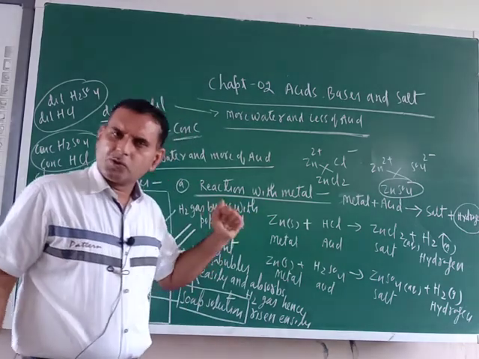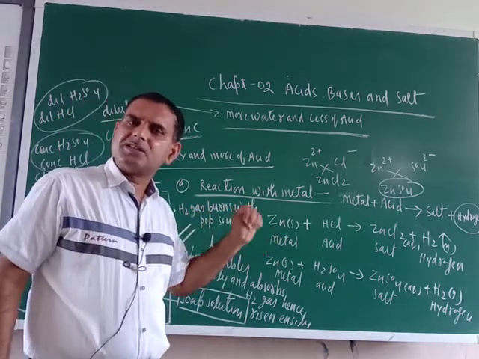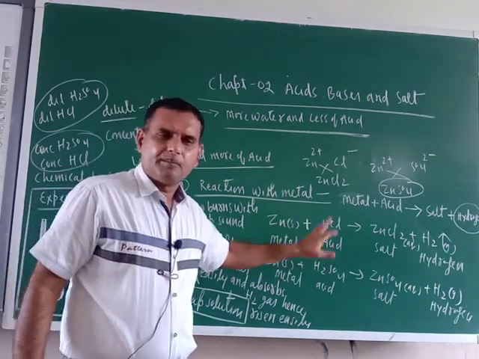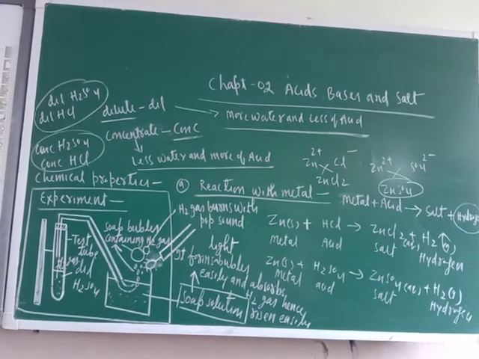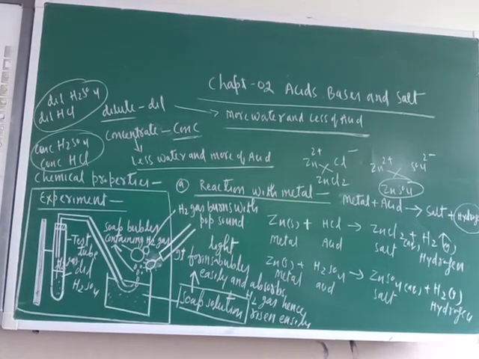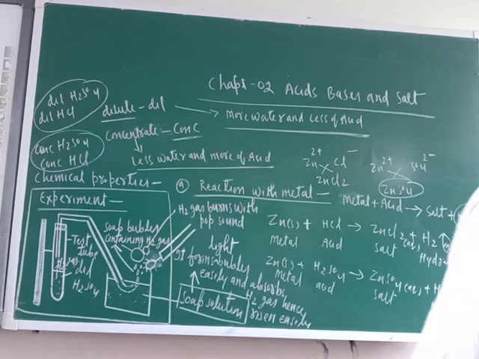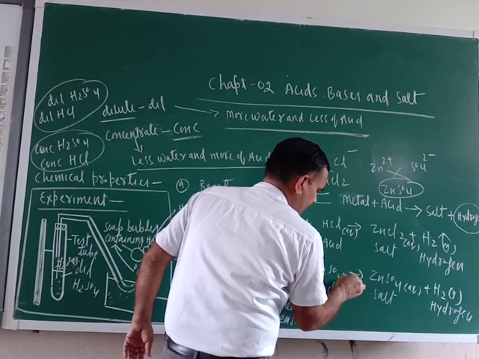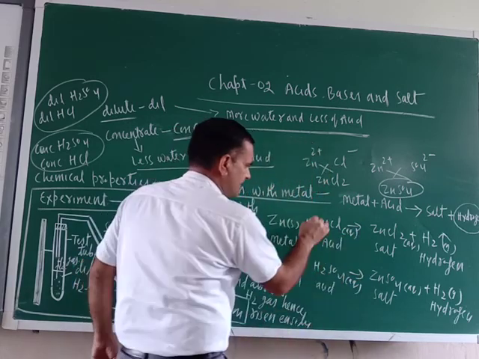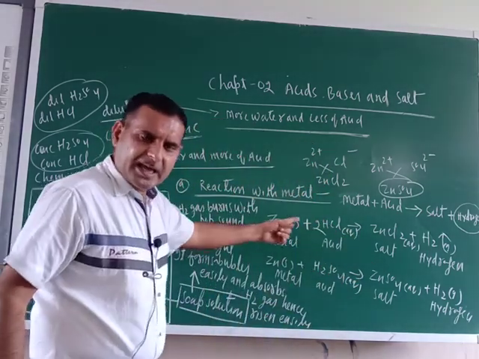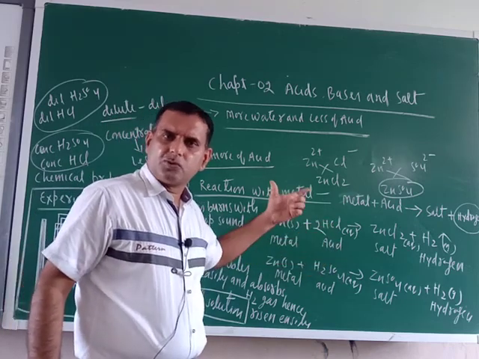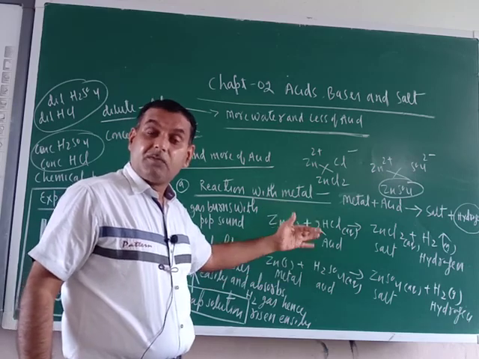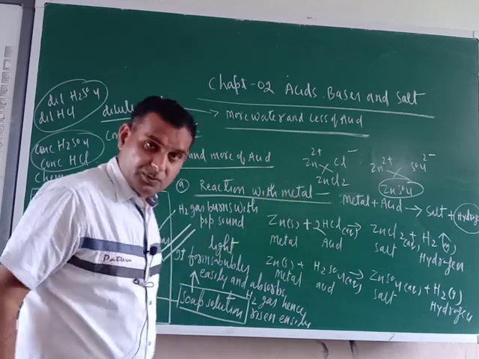What is the conclusion of this reaction? The conclusion is that when metal reacts with acids, basically dilute acids, both are examples of dilute acids only. Always remember. Once I write aqueous here, also write aqueous here. The word aqueous means it is dilute only. So when metal reacts with dilute acids, it forms salt and hydrogen gas.